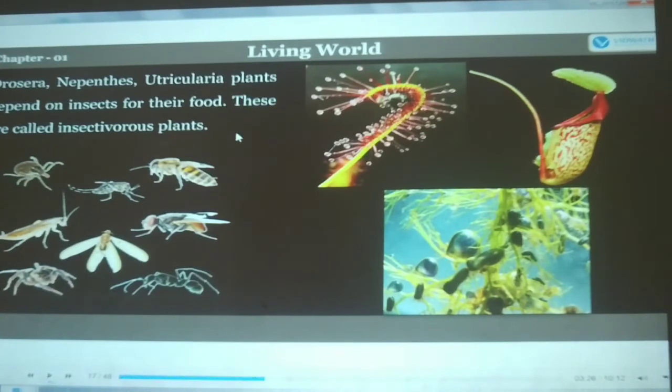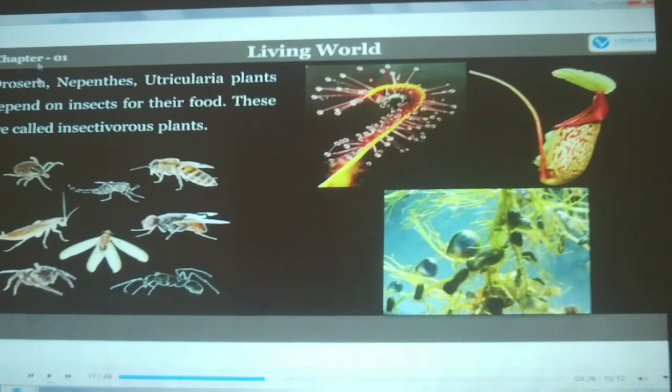Drosera, Nephthys, Utricellaria plants depend on insects for their food. These are called insectivorous plants. Few plants are there which are not green in color. Those plants are called insectivorous, because these plants depend on insects.